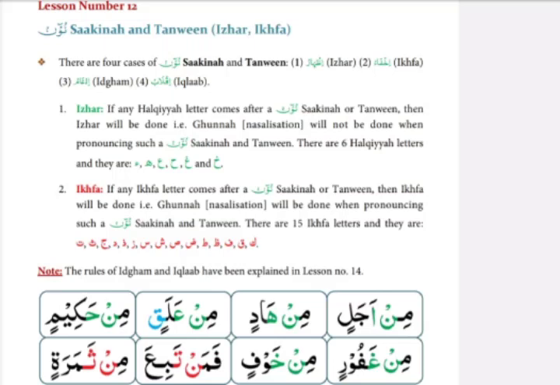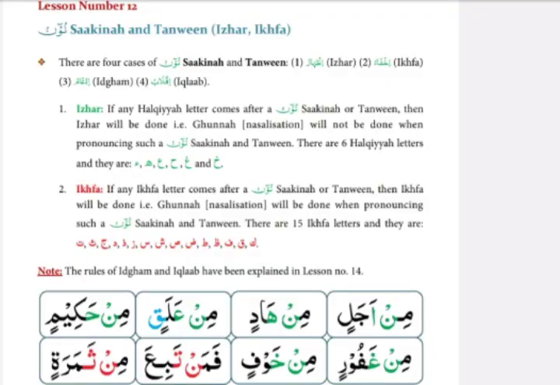Let me show you noon sakin in the lesson. Please look at the first box in line 1. You can see noon in this box, and noon has jazm on it. So this noon is noon sakin. So whenever you see this kind of noon, the noon that has jazm on it, you have to understand that this is noon sakin. And what is tanween?